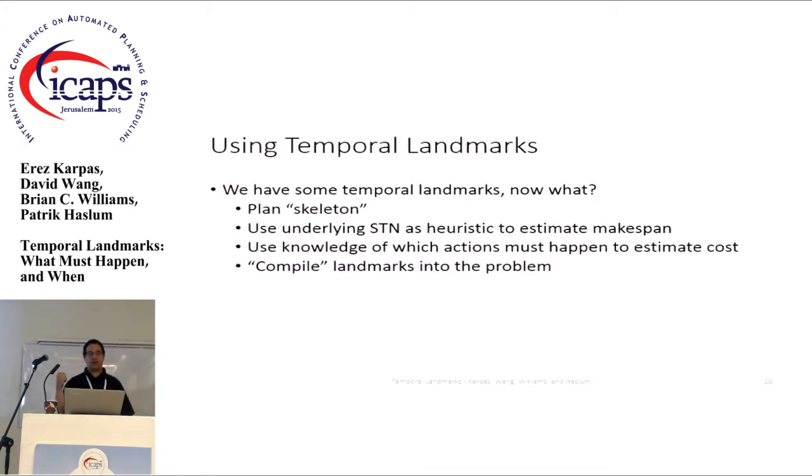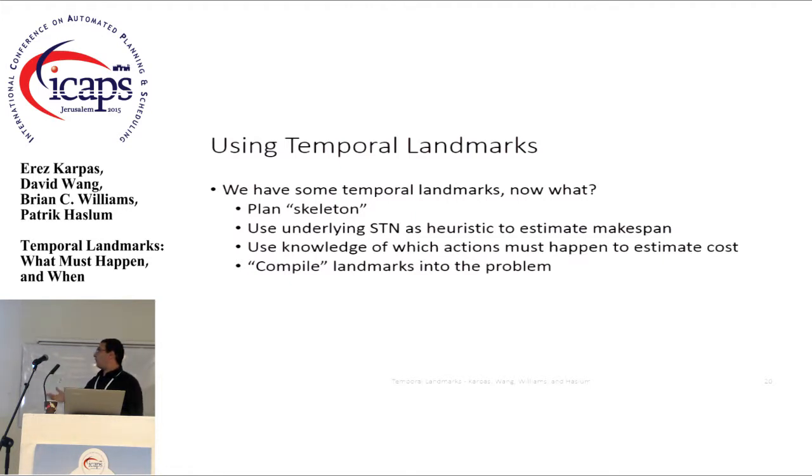That's T. Burton, David Wang's planner, which he presented at AAAI last year. The other thing you can do is take the landmarks you discover, ignore everything you know about the actions and the facts, and just use the temporal constraints and the events to derive a heuristic on makespan. So that's basically an STN.